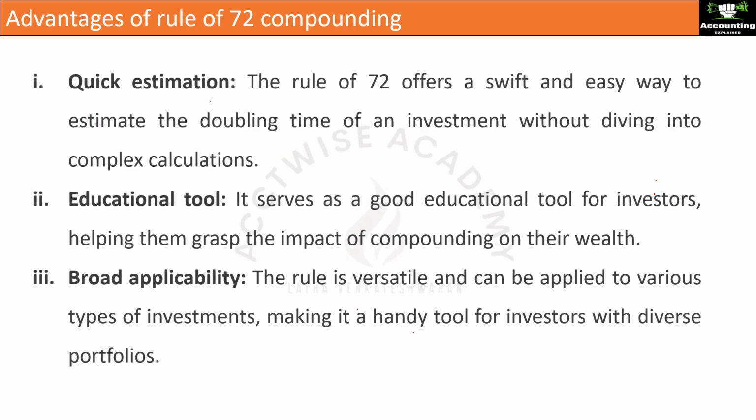Advantages of the Rule of 72 compounding. Quick estimation. The Rule of 72 offers a swift and easy way to estimate the doubling time of an investment without diving into complex calculations. So it is very easy to find out the doubling time of an investment without using any complex calculators like a scientific calculator or financial calculators or any complex Excel sheet.